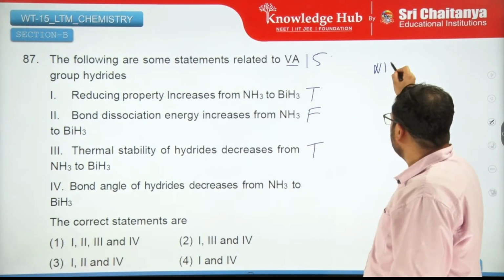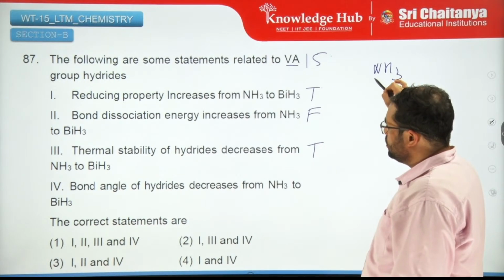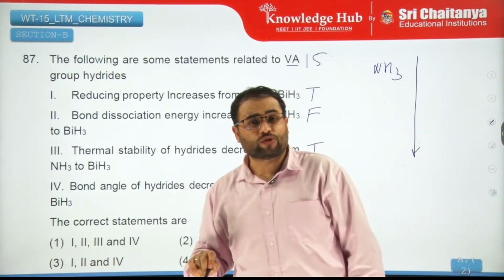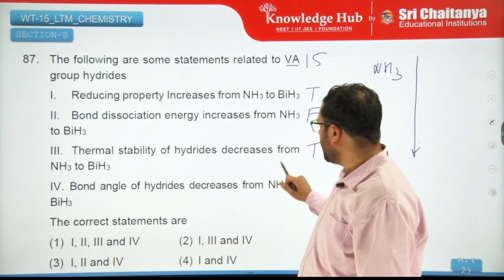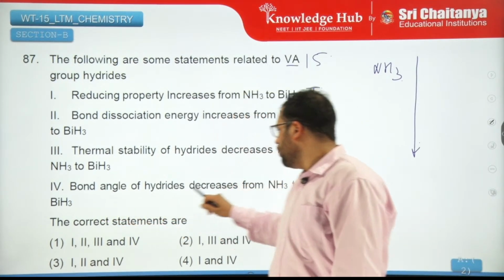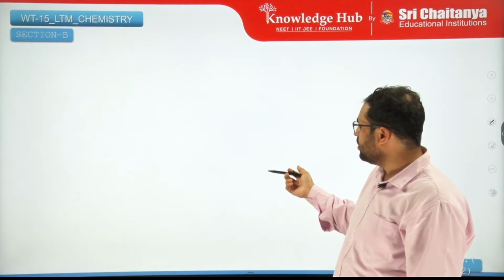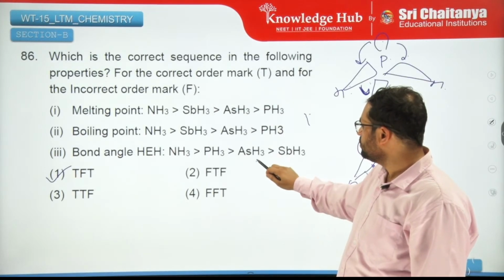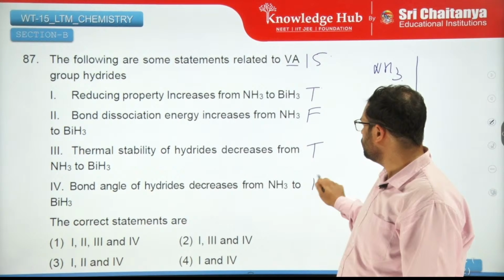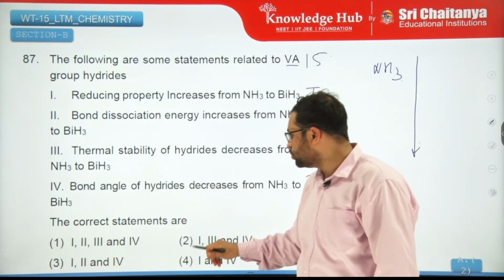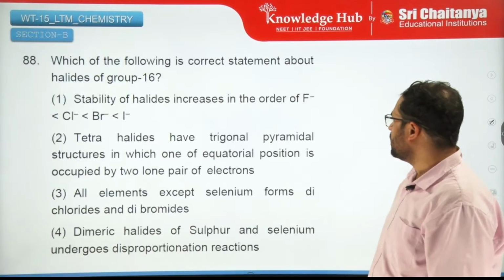So you have ammonia. As you move down the group, what is happening? The bond strength is decreasing. The thermal stability of hydrides does decrease too. Bond angle of hydrides decreases from, right, this we have already done previously, right? It does decrease. So this is also true. So first, third and fourth are true. Second is the correct answer.